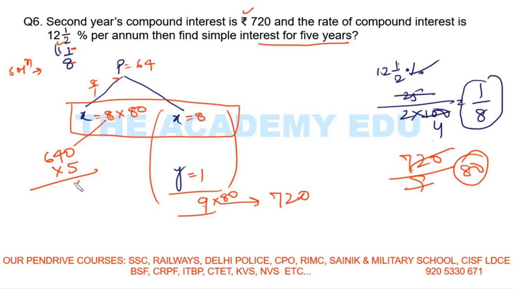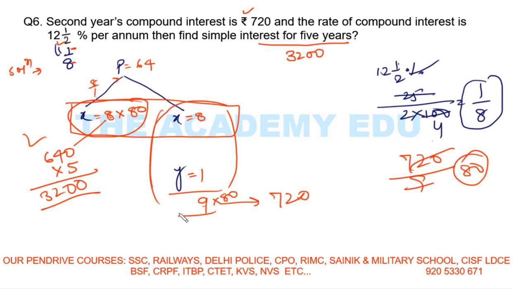So multiply: 5 4s are 20, plus 2 is 22, 5 6s are 30, plus 2 is 32. So your answer is 3200. Got it? So 3200 is your interest. So the answer is 3200.